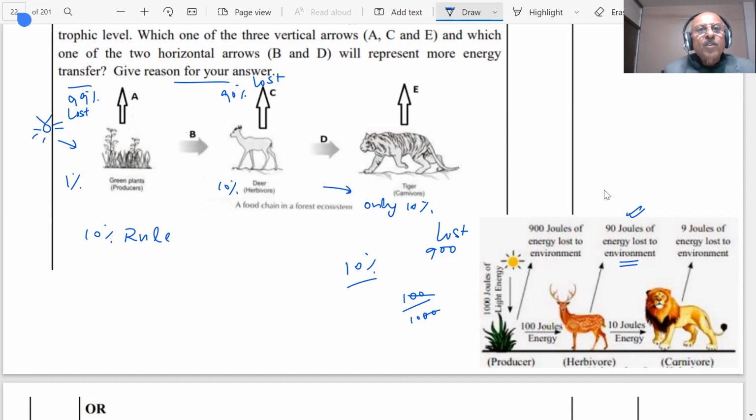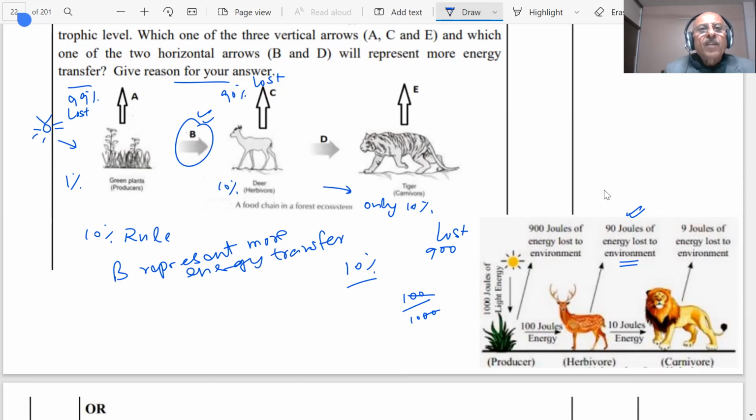So the question: which one of the three vertical arrows and which one of the two horizontal arrows, B or D, represent more energy transfer? Here B represents more energy transfer, and it decreases further.